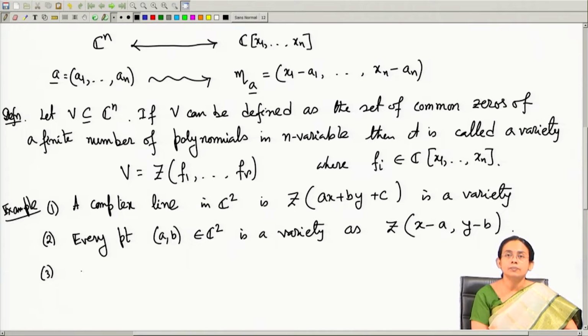Now, let me give you a little bit non-trivial example. For example, if I consider SL2C, what is SL2C?